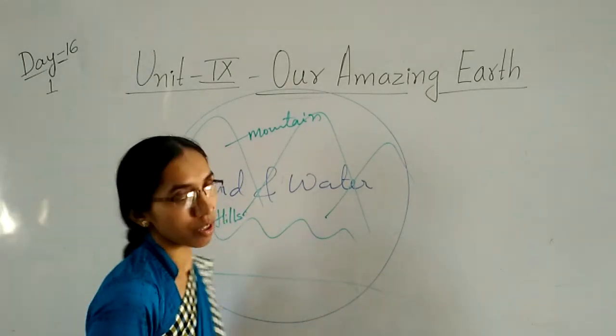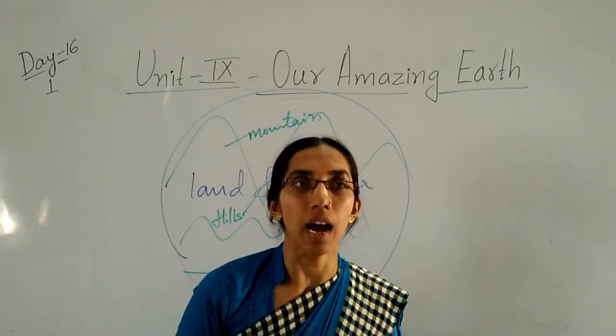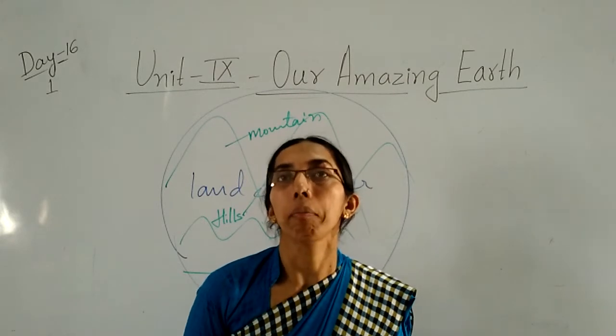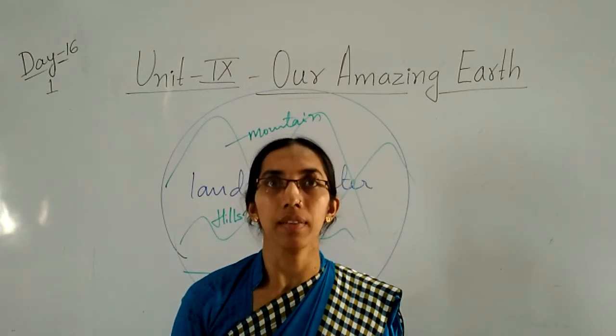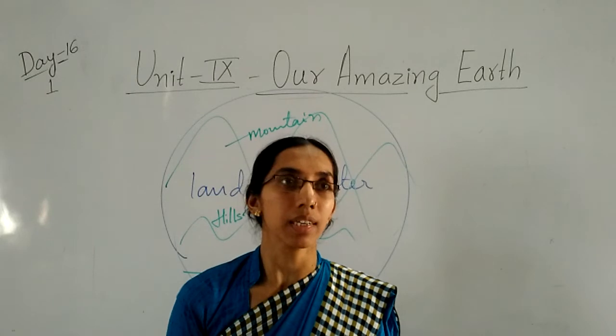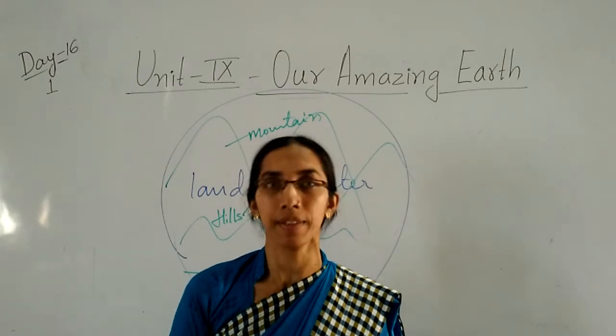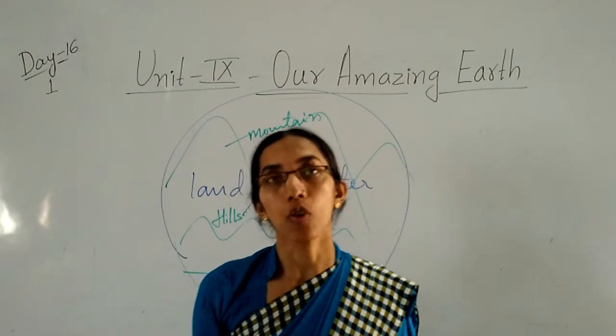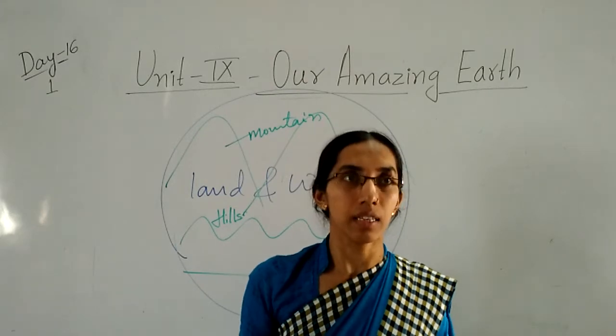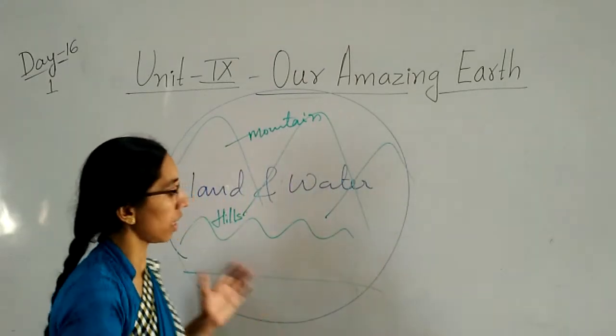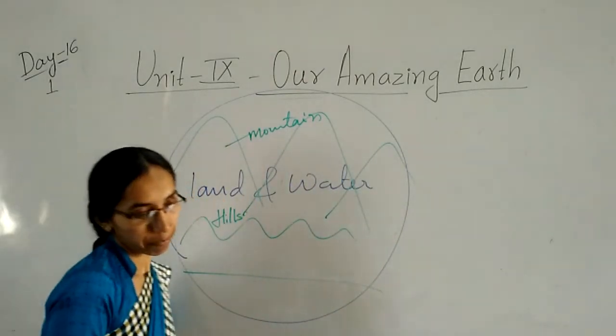The flat lands are called plains, where we are living, constructing houses, and where we can see trees. So which area is flat? That land is called a plain.